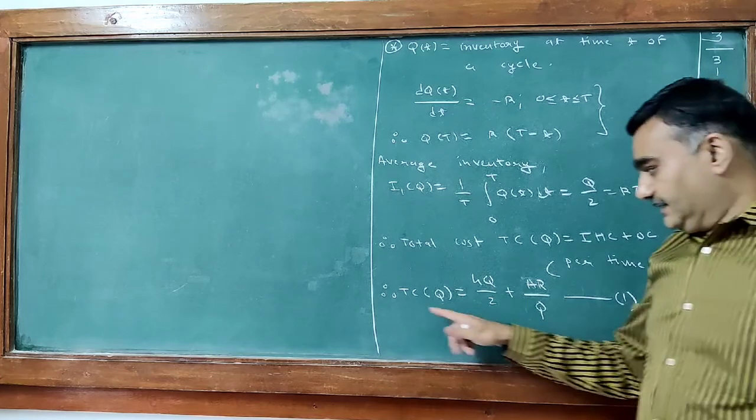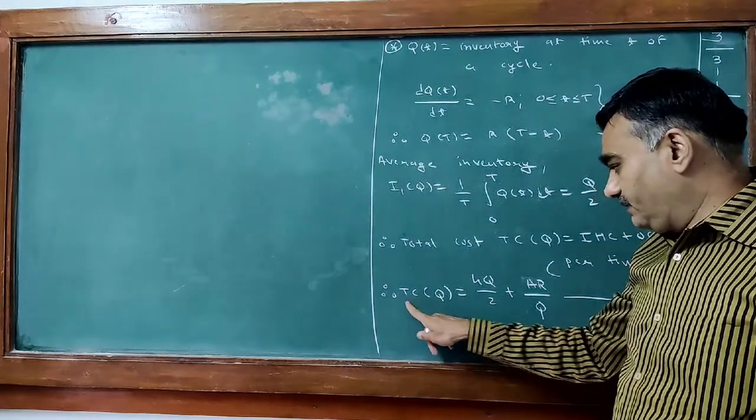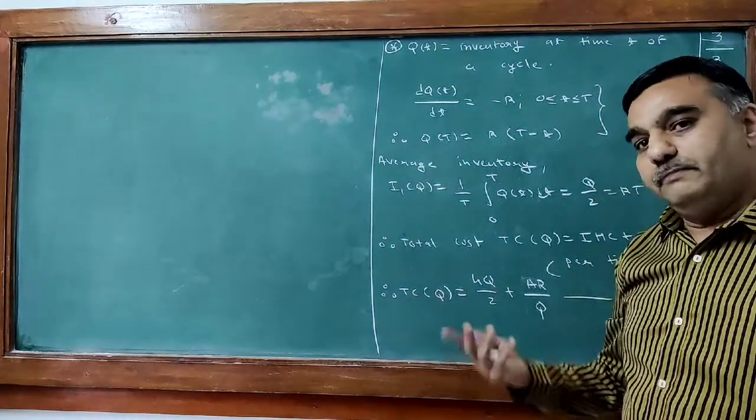At optimization, differentiation of TC(Q) with respect to Q will be 0.